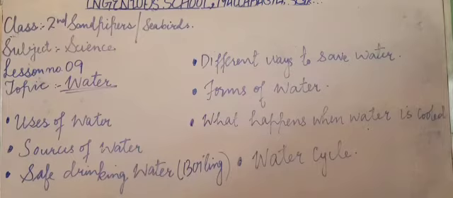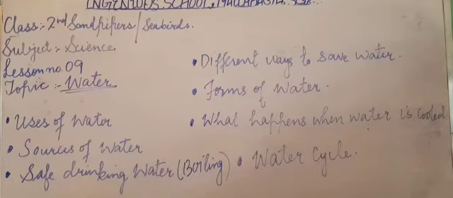Solid can be converted into liquid, and liquid can be changed into vapor form, or the gaseous form, isn't it? I explained that also. We also learned what happens when water is cooled. When water is put inside the refrigerator, what happens to that water, isn't it?